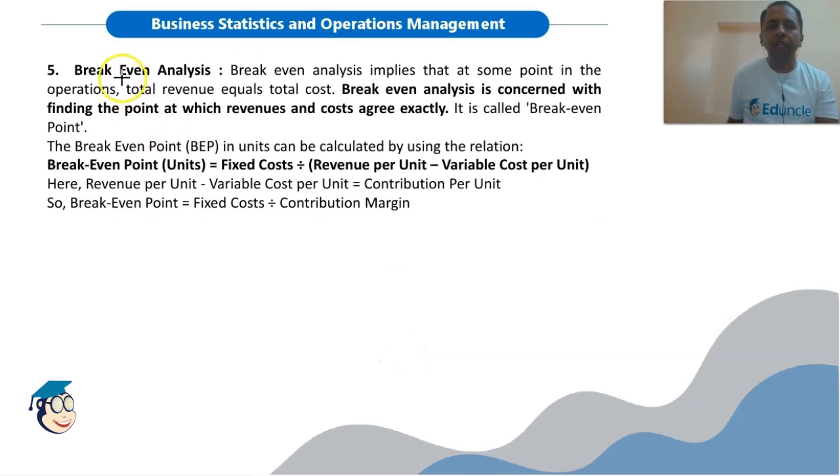Then we have break-even analysis. Break-even is the point where your total cost is equal to your total revenue. So break-even analysis implies that at some point in the operation, total revenue equals total cost. Break-even is the point where total revenue (TR) is equal to total cost at that particular level of output. Break-even analysis is concerned with finding the point at which revenue and cost agree exactly. It is called the break-even point.